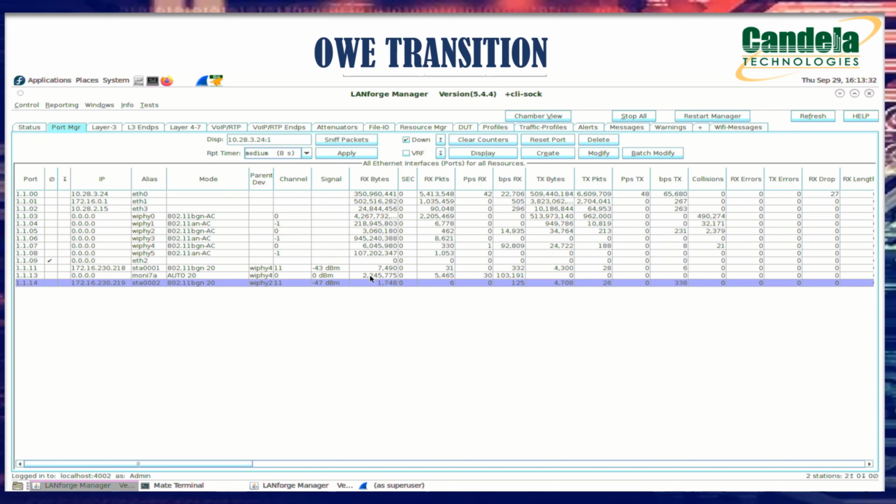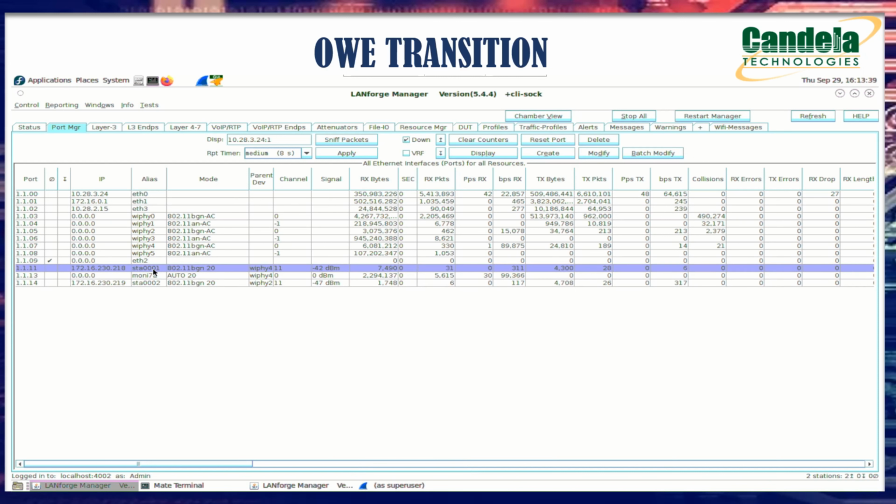Now let's see how two SSIDs will be created, how one SSID will be hidden and the other SSID will be broadcast. I already took the packet capture on the station which is capable of OWE, so let's see how it works.